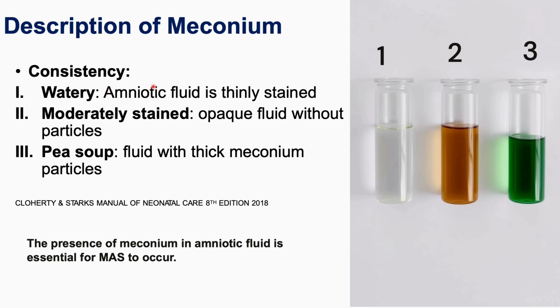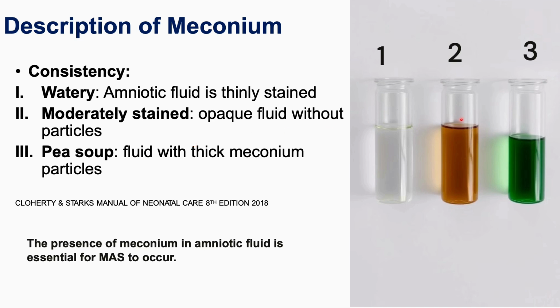Now come to the consistency. The description of meconium is based on consistency. It is described as watery when the amniotic fluid is thinly stained, like in number 1. Then moderately stained meconium, the picture seen in number 2, is an opaque fluid without particles.